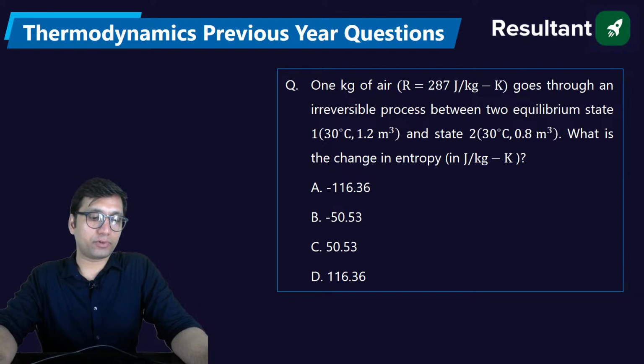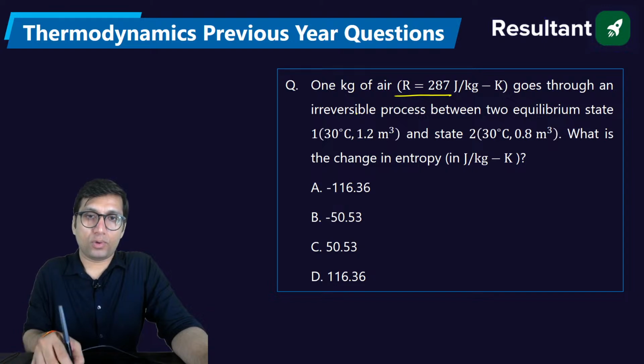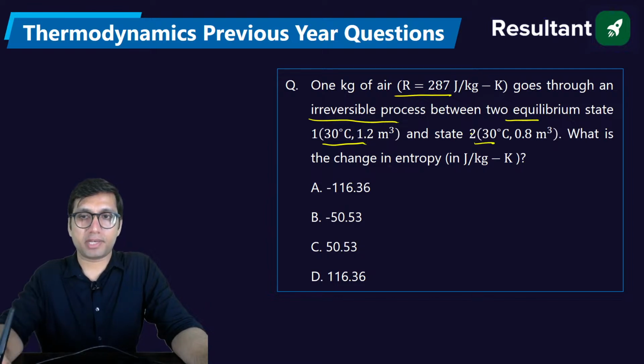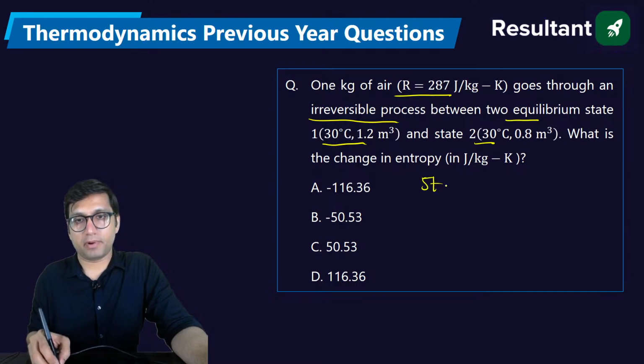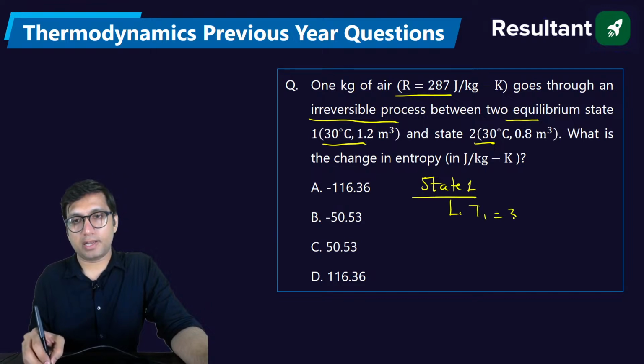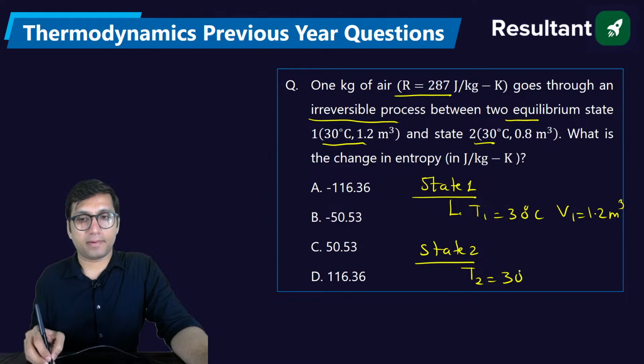Next question is a question from entropy. 1 kg of air, which is having R equal to 287, goes through an irreversible process between two equilibrium states. What is the change in entropy? First of all, we need to understand the equilibrium state. At equilibrium state 1, this is state number 1. What is happening at state 1? The temperature is equal to 30 degrees Celsius and volume is 1.2 meter cube. At state number 2, what is happening? The temperature T2 is equal to 30 and volume V2 is equal to 0.8.